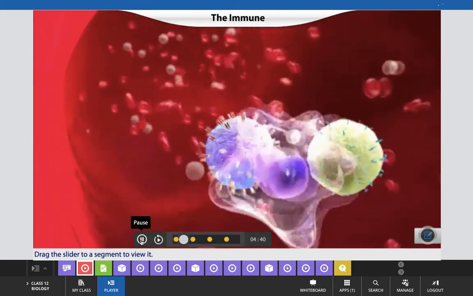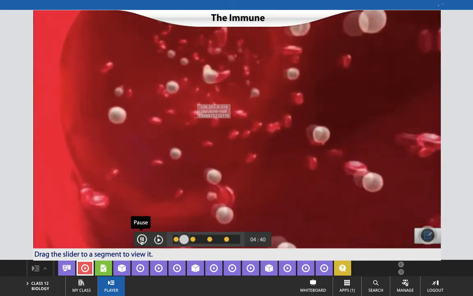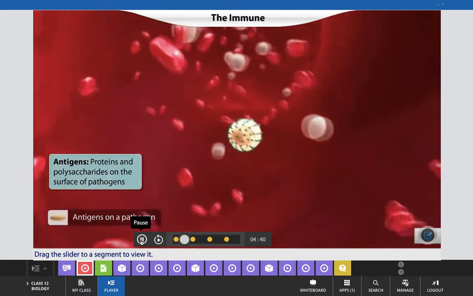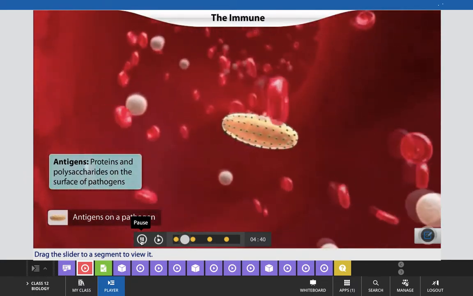These cells identify certain proteins or polysaccharides called antigens on the surface of pathogens.